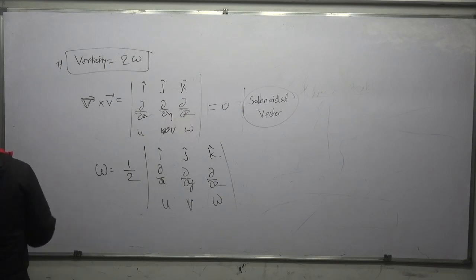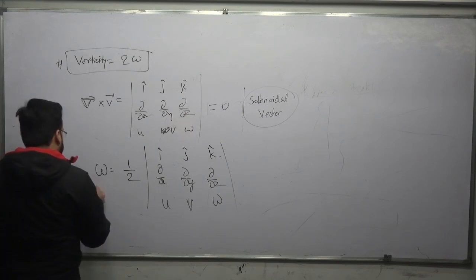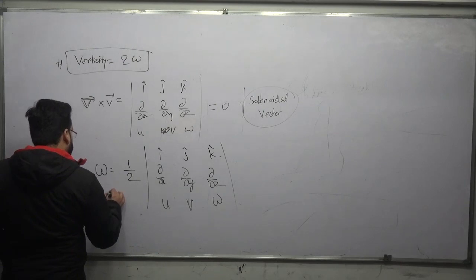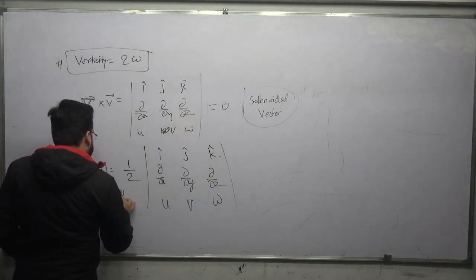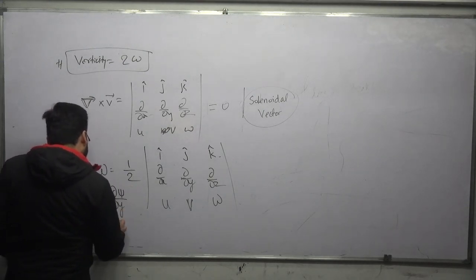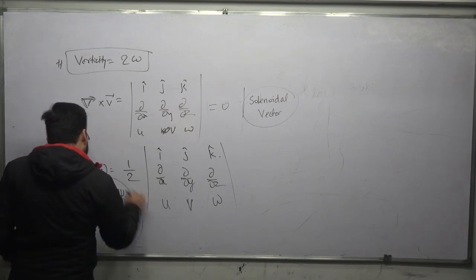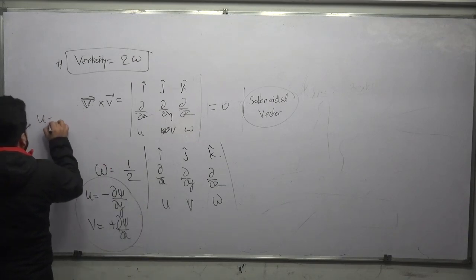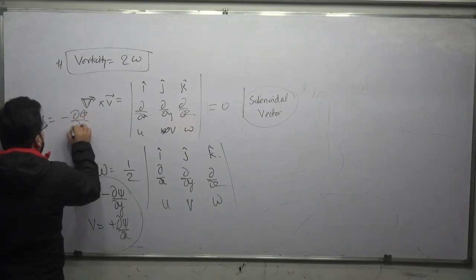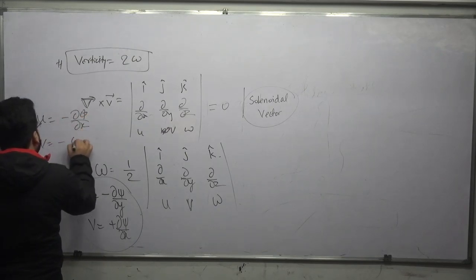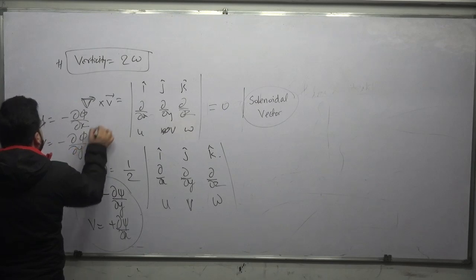Okay, then we also solved some questions. I told you that u is equal to minus of dψ/dy and v is equal to plus of dψ/dx. This also I told you, and u is equal to minus of ∂φ/∂x and v is equal to minus of ∂φ/∂y.